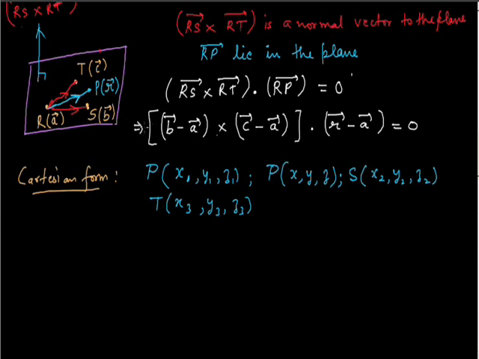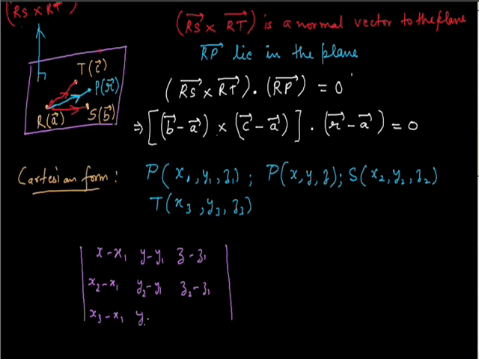When you put the values, you will get the Cartesian form of the equation of the plane, and that will be given by a determinant: the determinant of rows (x minus x1, y minus y1, z minus z1), (x2 minus x1, y2 minus y1, z2 minus z1), (x3 minus x1, y3 minus y1, z3 minus z1) equals 0.